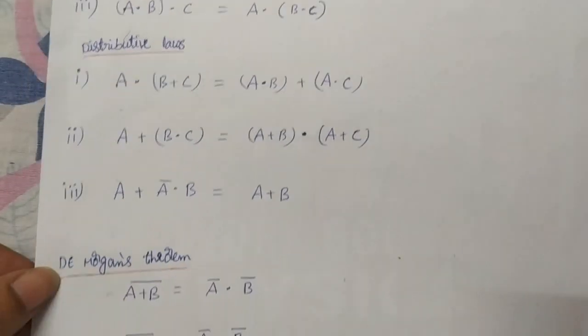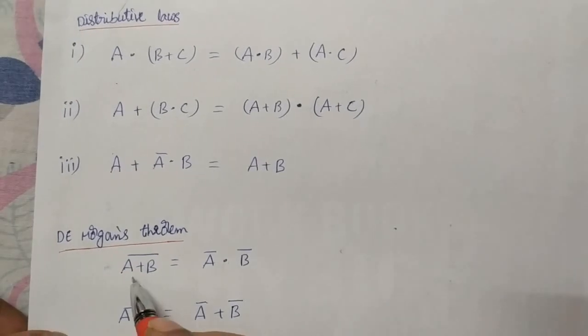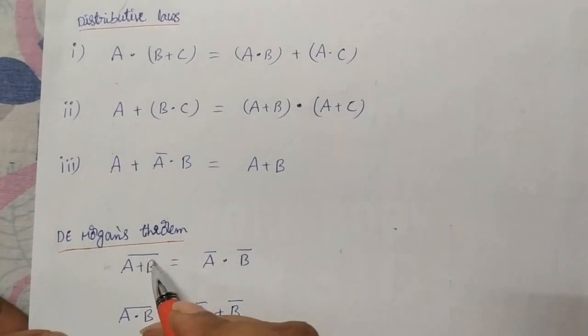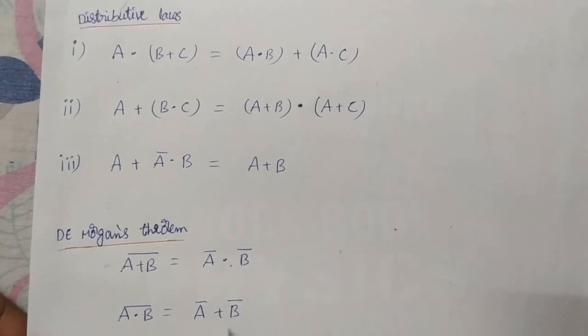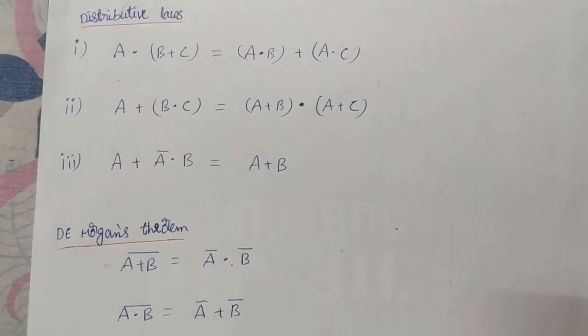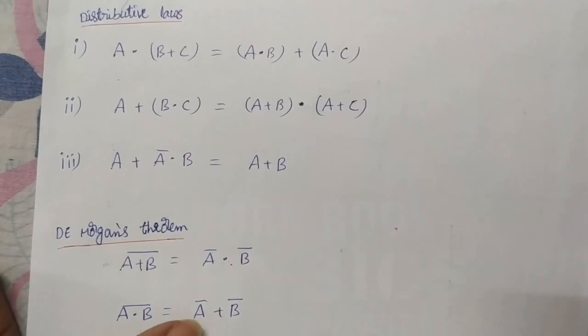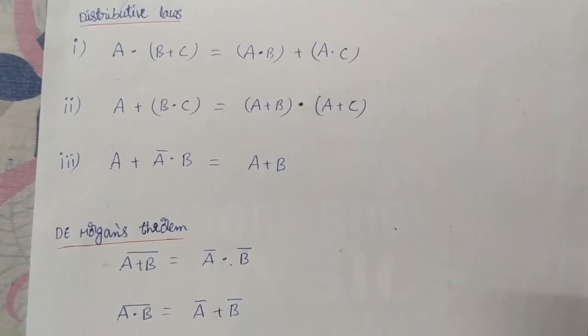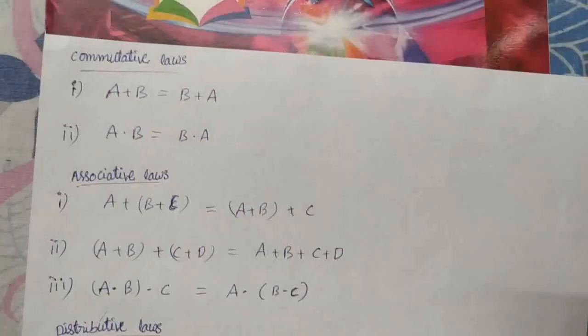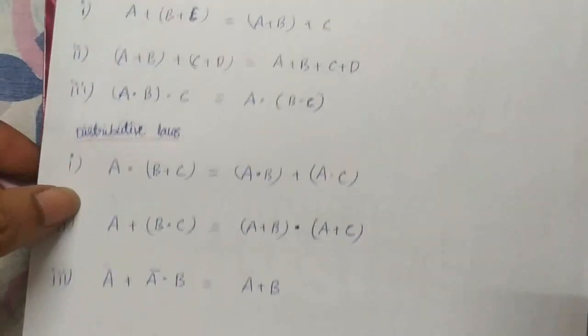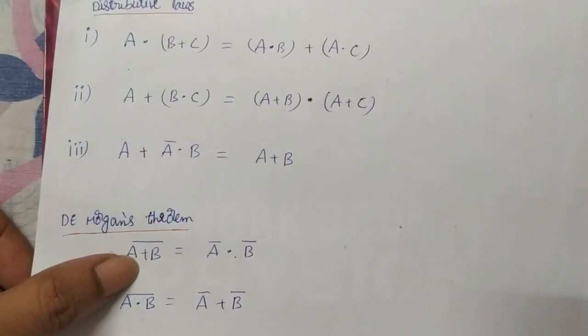And next, De Morgan theorems. Here you see a or b, nothing but a plus b whole bar. To split this bar, we write a bar and b bar separately, and this plus becomes dot. Similarly, dot becomes plus to separate the bar. These are De Morgan theorems: a plus b whole bar is equal to a bar dot b bar, or a dot b whole bar is equal to a bar plus b bar. These are the different laws and theorems. We discussed the commutative law, associative law, distributive law, and now De Morgan theorems.